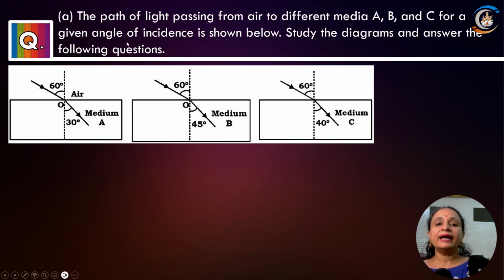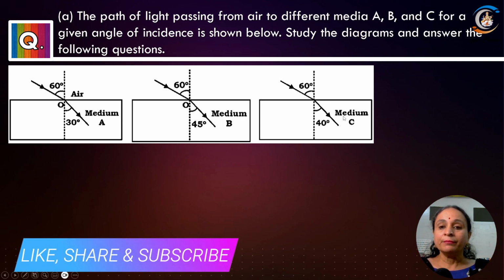The path of the light passing from air to different medium A, B, C for a given angle of incidence is shown below. Study the diagram and answer the following question. In this question, we can see that the air is the first medium in all the three cases. There is medium A, medium B, and medium C. The light enters from air to the medium and the angle of incidence is 60 degrees. And angle of refraction for the medium A is equal to 30. Second case, the angle of refraction is 45. Third case, medium C, the angle of refraction is 40.